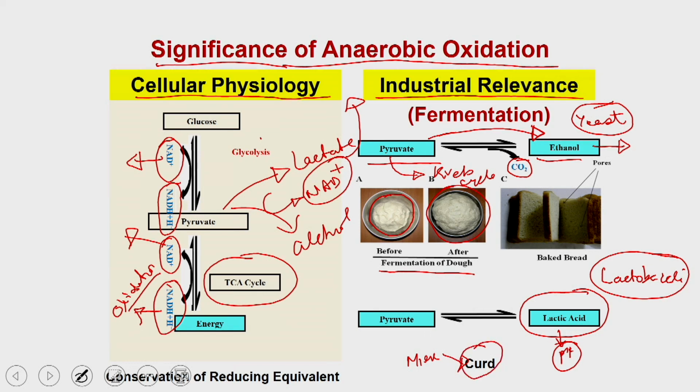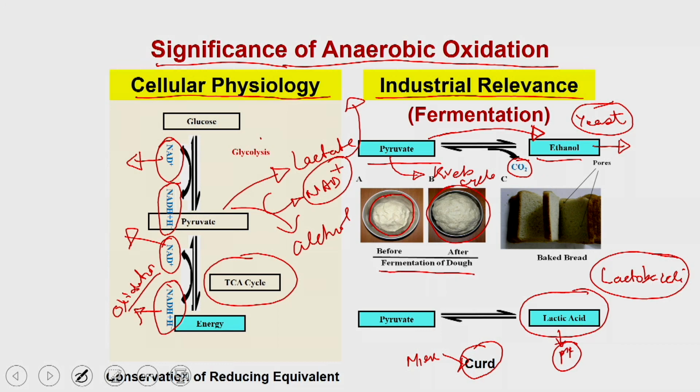So, the anaerobic oxidation has a very huge industrial relevance. We have only discussed two examples: one is the production of ethanol or bread, the other one is the production of curd. But apart from these two pathways, there are many pathways found in many other different organisms to generate different types of metabolites, and these metabolites have very high economic value in the industrial context.